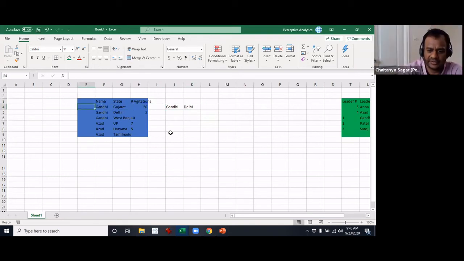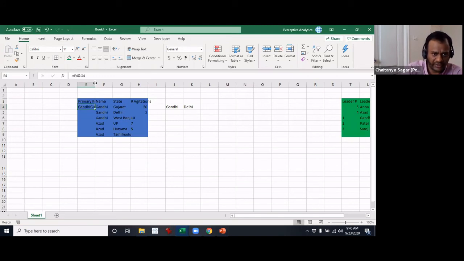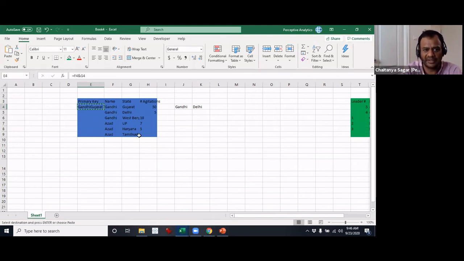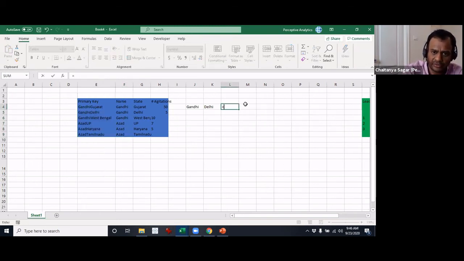You can just concatenate. You make a primary key. Because there was no primary key, you make the primary key, and you can do that by using equals and ampersand. Ampersand puts the 2 together. Then you hit enter. When you do that, you get Gandhi Gujarat as one single text, and that also makes it unique. Then just copy paste the formula, and you automatically get the concatenated field.